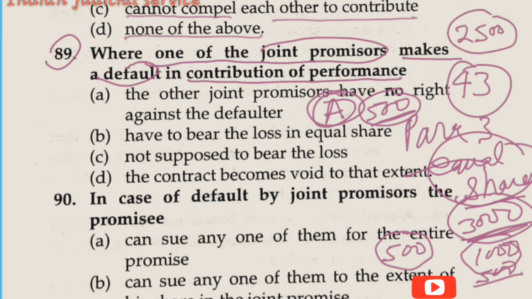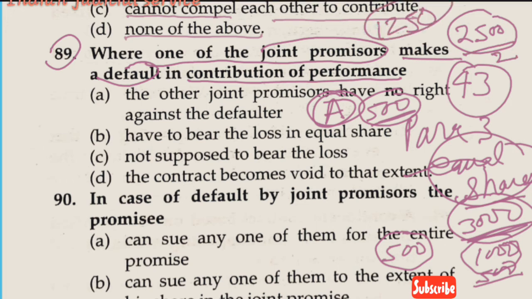Now C has the capacity to enforce against B to pay half of 2,500, meaning 1,250 rupees, meaning they jointly share the loss on the default of payment by A. So this is provided in section 43.